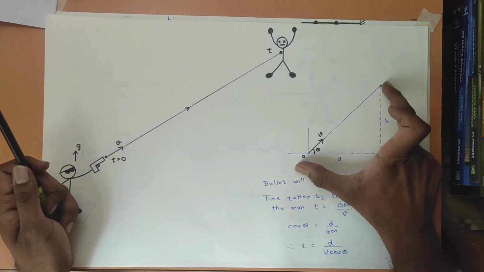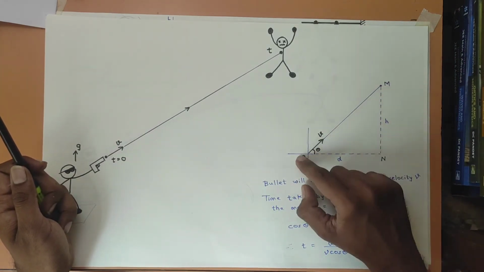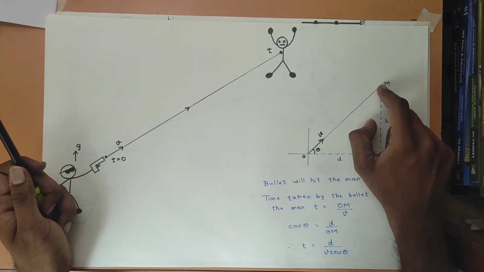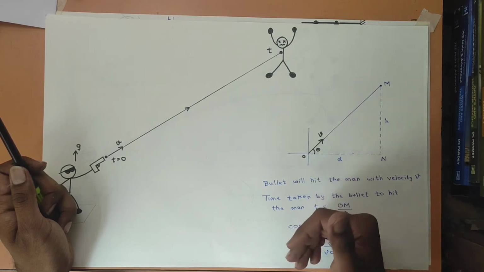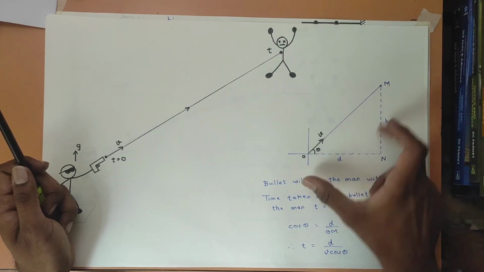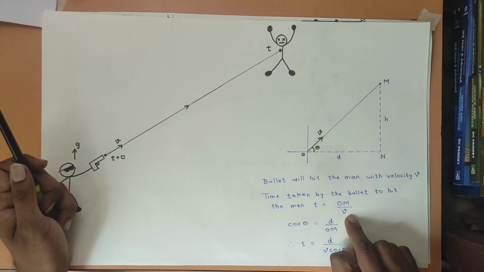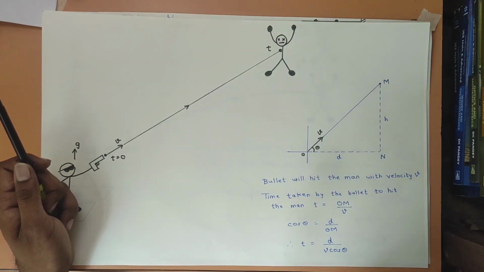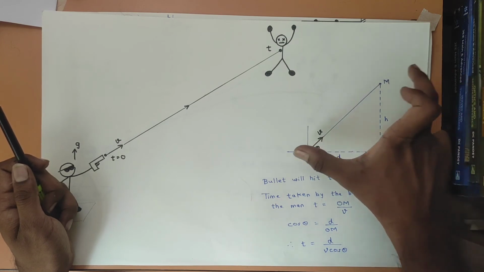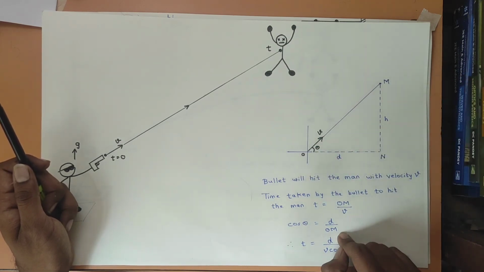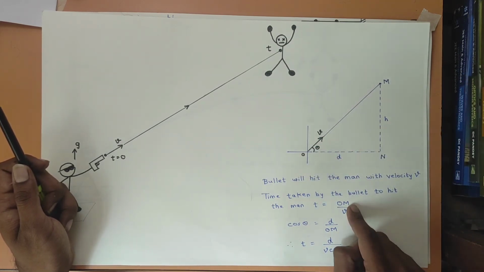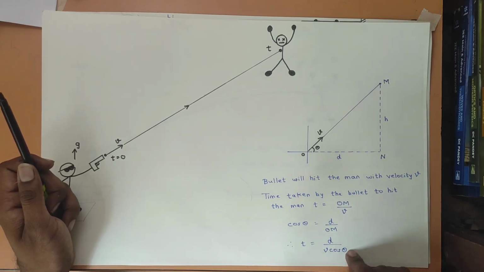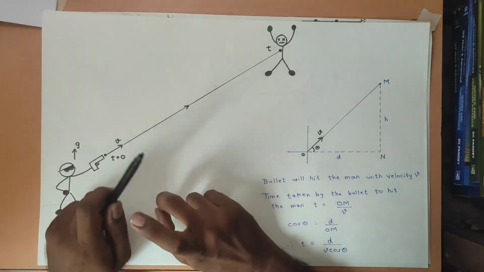The bullet will cover a distance OM, moving with the same velocity v. So how much will be the time taken by the bullet to hit the person? It is simply distance upon speed, since the speed is constant. So it is OM upon v. Now looking at this triangle, what is cos theta? Cos theta is adjacent upon hypotenuse, so it is d upon OM. If you substitute the value of OM here, I will get the time is equal to d upon v cos theta. This is the time taken by the bullet to hit the person.